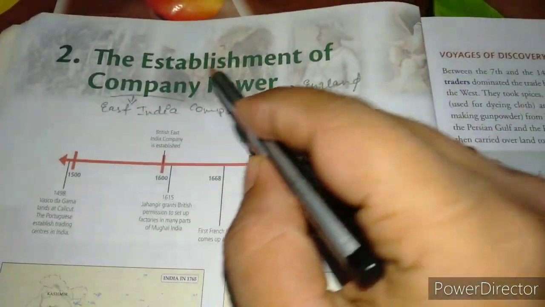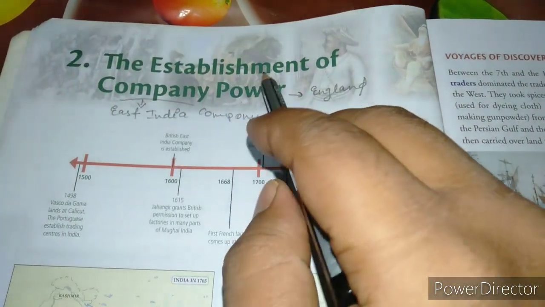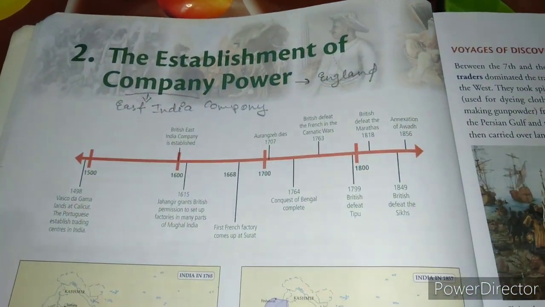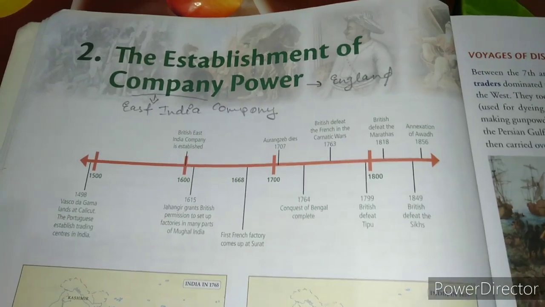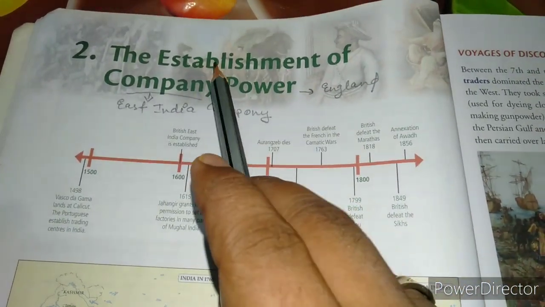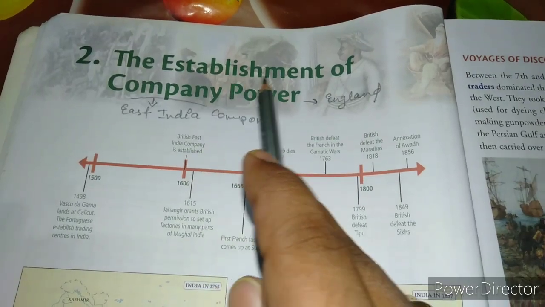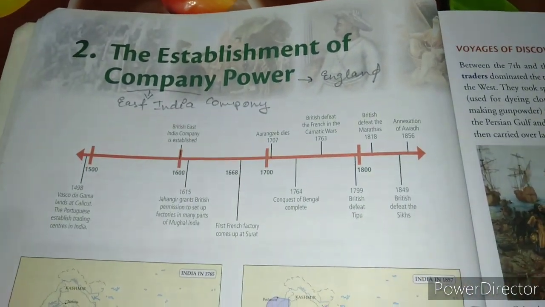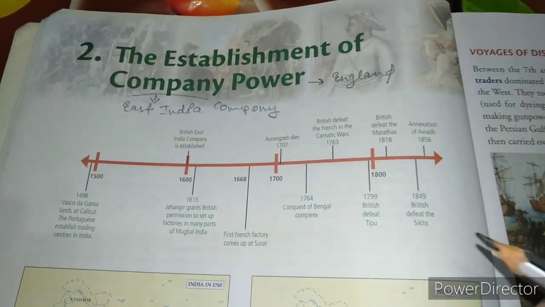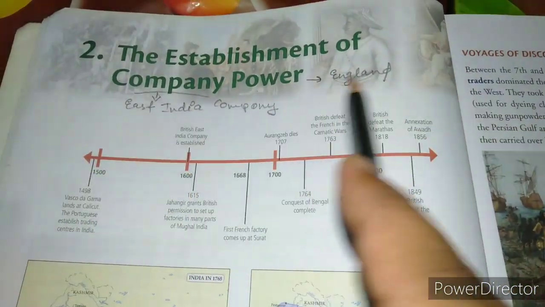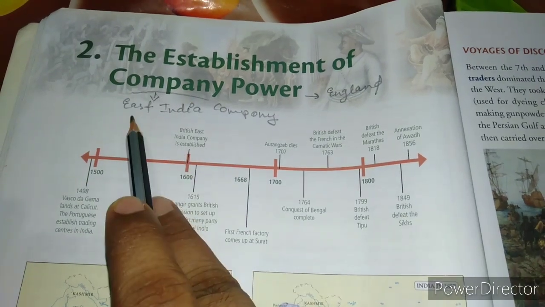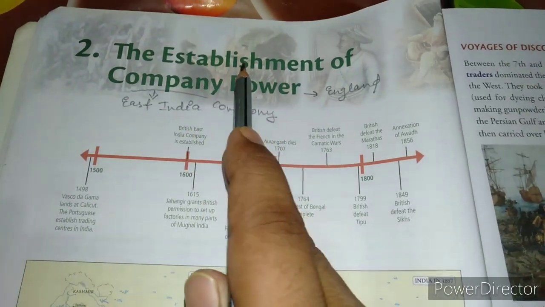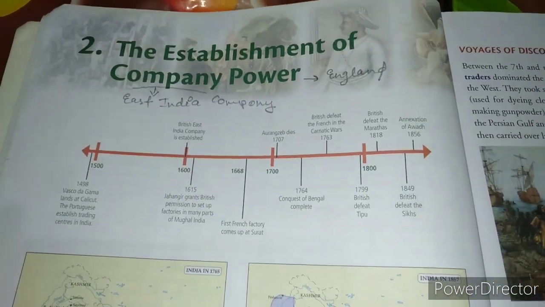And establishment means what? Establishment means construction, or when we launch something, when we organize something in a new way, that could be considered as the term establish, and for that we can call it the establishment. To start something new in a new country. This was the concept, the establishment of company. Company was East India Company, and company came from England, and the word establish means to generate something.